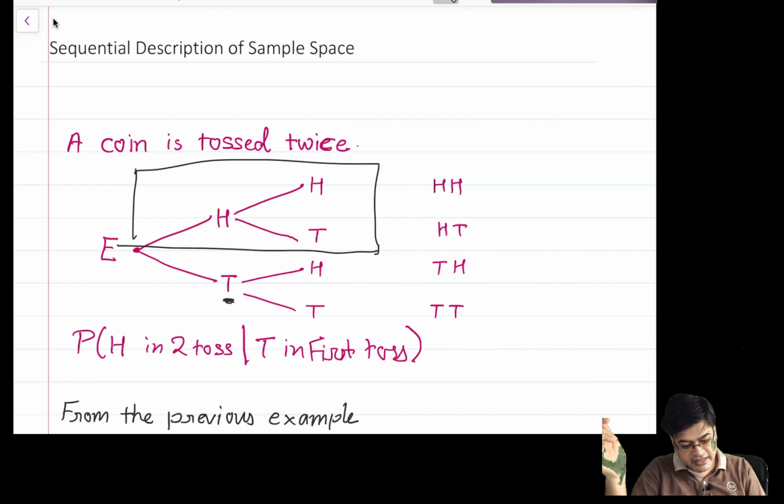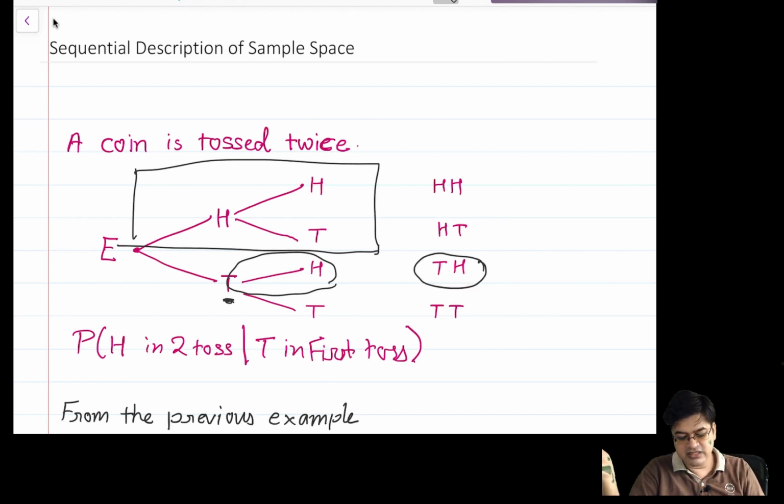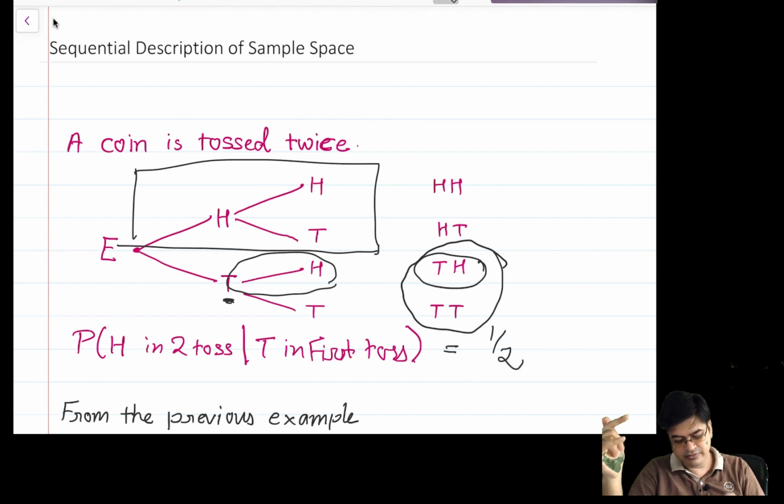Then the next question is head in the second toss, so I will naturally work on this branch, not on this branch. This way I reach a unique conclusion, that is tail and heads. What is the probability of this? The universe was shrunk to this and this, so the probability should be 1 by 2. So this is how the sequential description of the sample space will help.